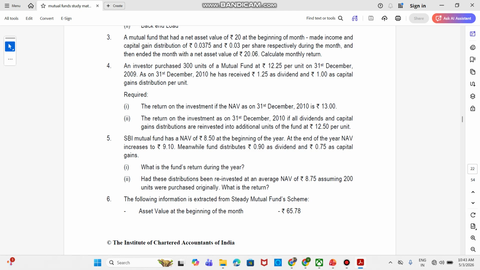Next is the return on the investment as on 31st December 2010 if all dividend and capital gain distributions are reinvested into additional units at rupees 12.25 per unit. One catch for this kind of question, if you feel you made some mistakes, is that most likely the return on the reinvestment will be significantly better than the previous one. In this case also it will be the same, because the return on the reinvestment will come to around 25 point some percentage compared to the 24 percent. So most likely you can use this as a cross check for your answer. Now let's quickly see what is expected from you in this question.